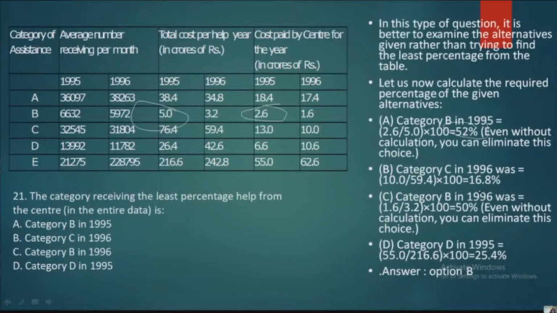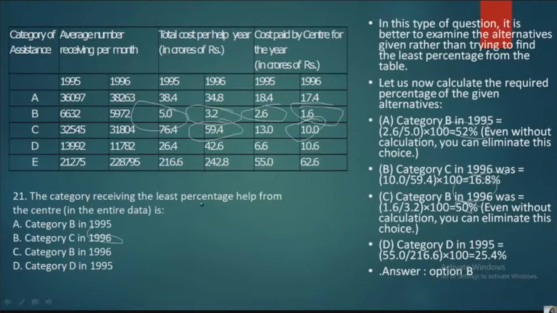consider that one. Next one, category C in 1996. Category C in 1996, which is 10 divided by 59.4, you will get it as 16.8% here. Okay, next option. Category B in 1996. So 1.6 divided by 3.2, which is again 50%. So you cannot consider it.